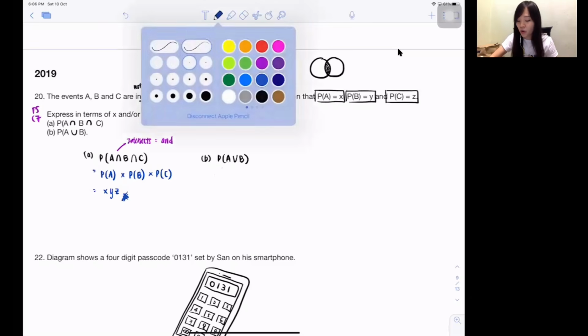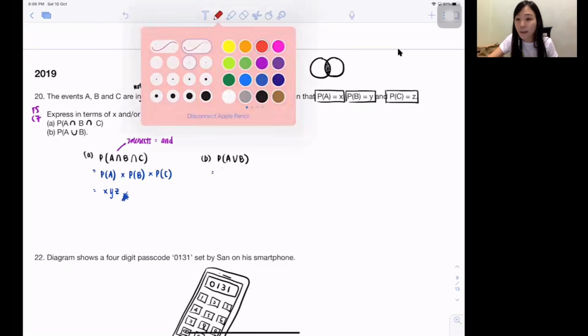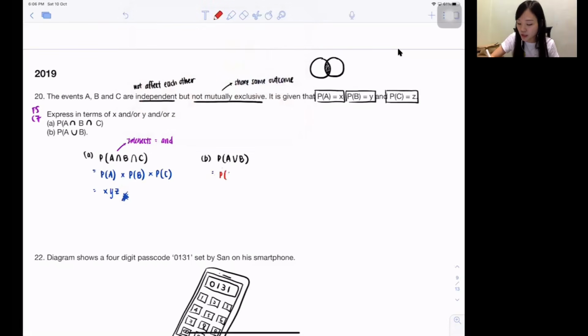Don't tell me, teacher, then or isn't it plus? No, because they are mutually exclusive. So that means they are like together, right? So you cannot straight away use plus. There's actually one particular formula in the formula paper. You guys can look at it. SPM will provide: probability A union B is probability A plus probability B minus probability A intersect B.